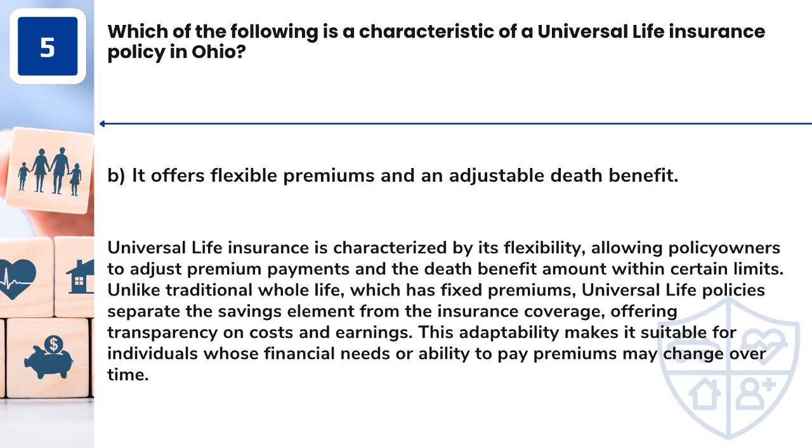Answer: B. It offers flexible premiums and an adjustable death benefit. Universal life insurance is characterized by its flexibility, allowing policy owners to adjust premium payments and the death benefit amount within certain limits. Unlike traditional whole life, which has fixed premiums, universal life policies separate the savings element from the insurance coverage, offering transparency on costs and earnings. This adaptability makes it suitable for individuals whose financial needs or ability to pay premiums may change over time.